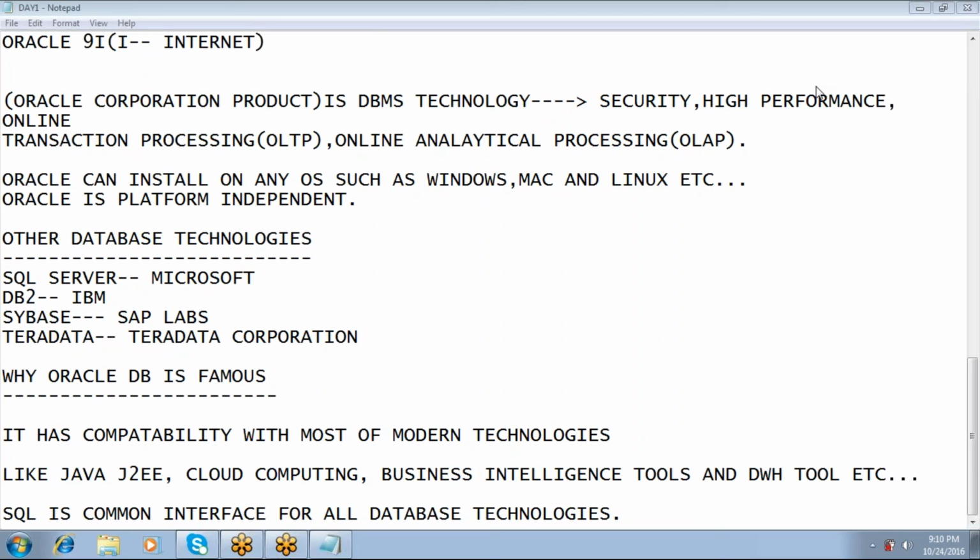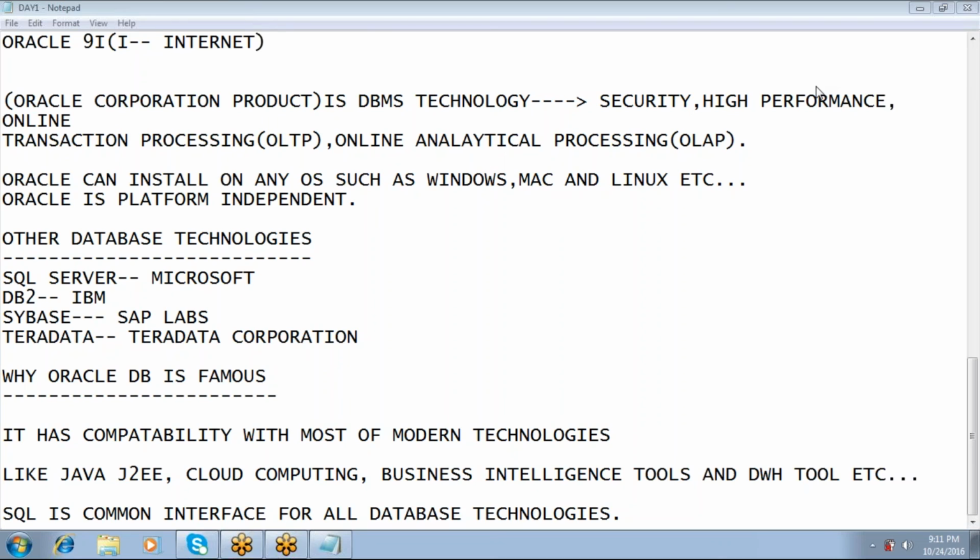Guys, any queries regarding this? No, sir, we are good. Please post the queries if you have any doubts. Don't hesitate to ask anything, because we are the learners. If you don't understand any concept clearly, I am here to help you, always. I'm sure that you are going to become experts in Oracle within 25 days, and you can easily crack interviews on Oracle database. This is the basic fundamentals required for Oracle.